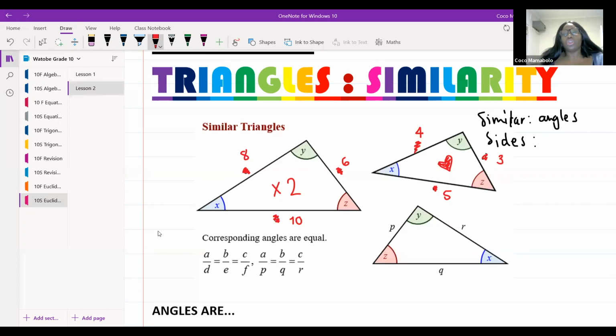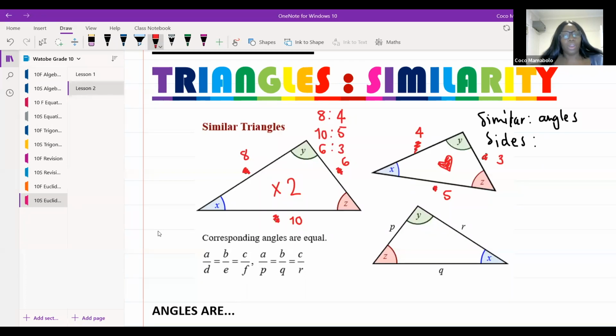When we have these kinds of relations, I can say that if this side is 8 in this triangle, it's the same as the side being 4 in this triangle. If this side is 10, it's the same as the side being 5 in this triangle. And if the side is 6, it's the same as the side being 3.